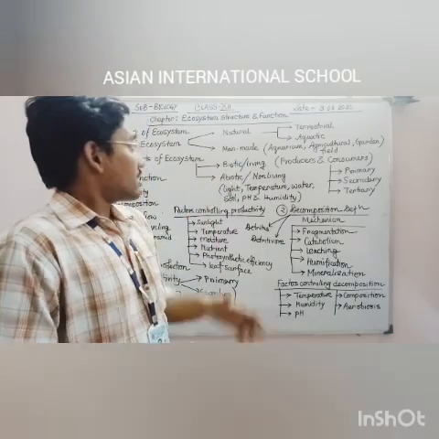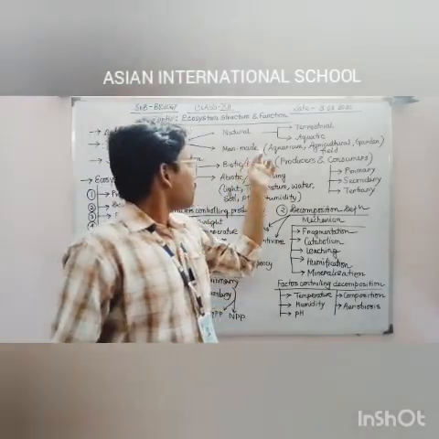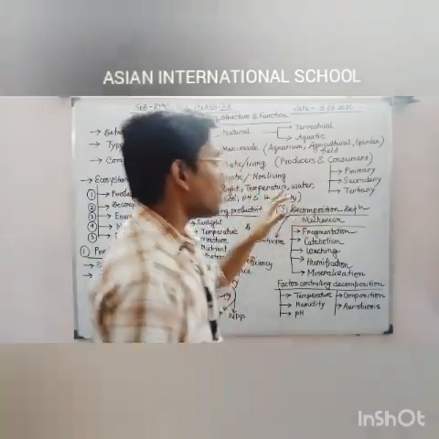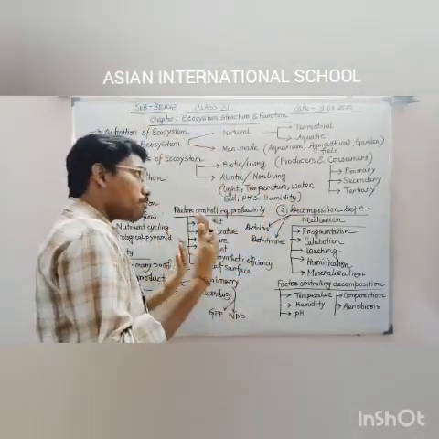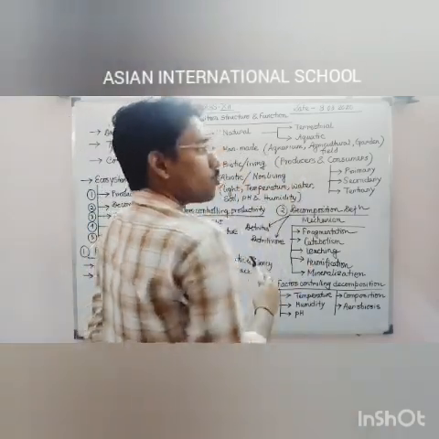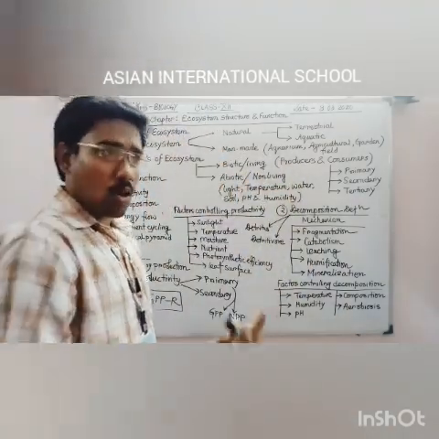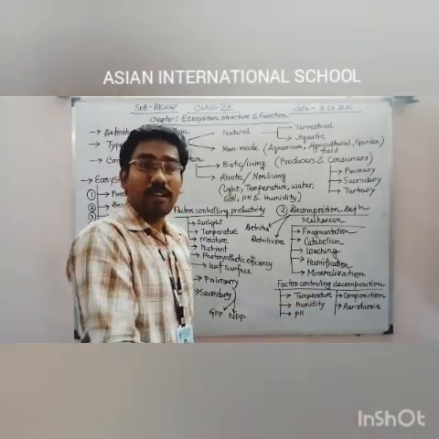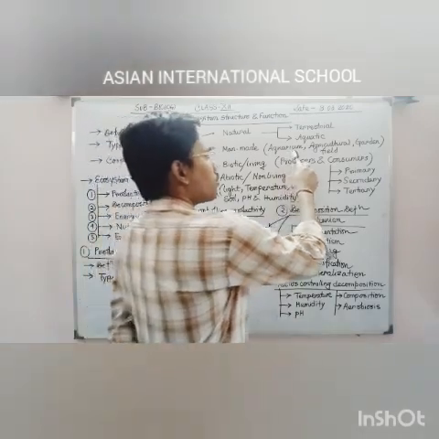Clear? And the second type mentioned here, the man-made ecosystem, is the ecosystem which is produced or maintained by man. Within this, the first ecosystem written is aquarium. We all know that in our houses, when we keep an aquarium, we artificially keep various aquatic animals like fishes, so obviously it is a man-made ecosystem.